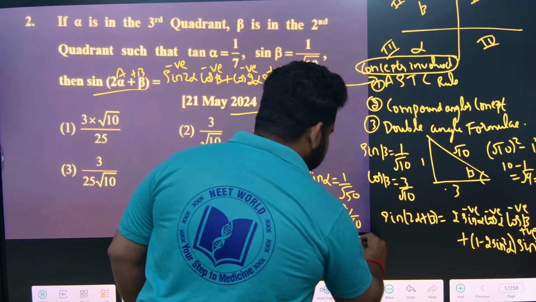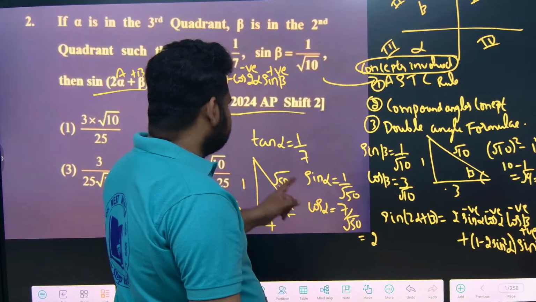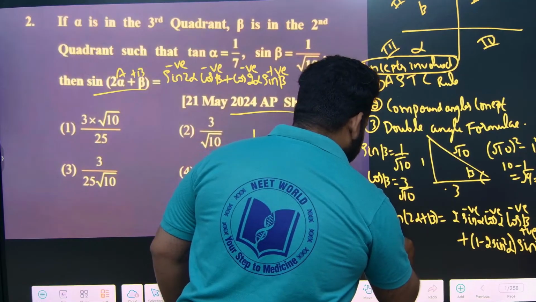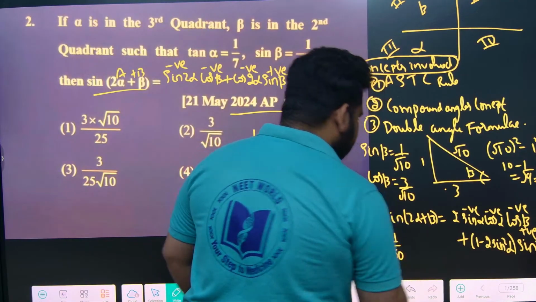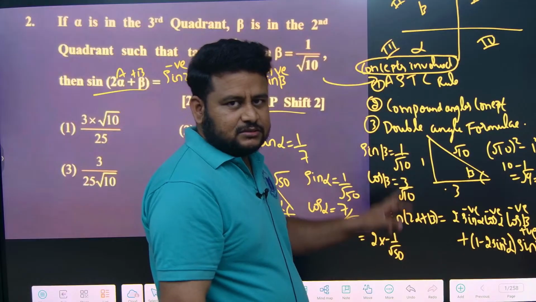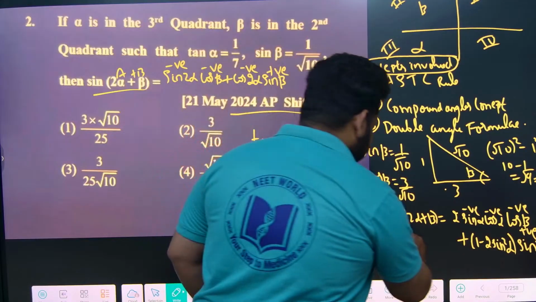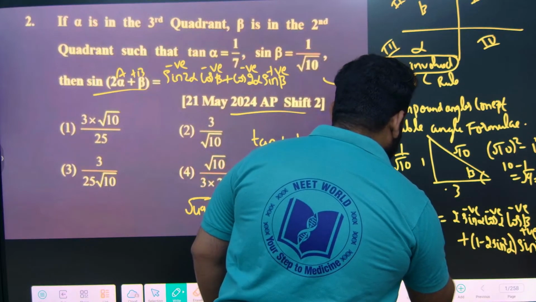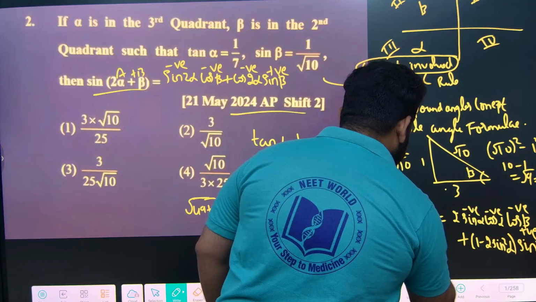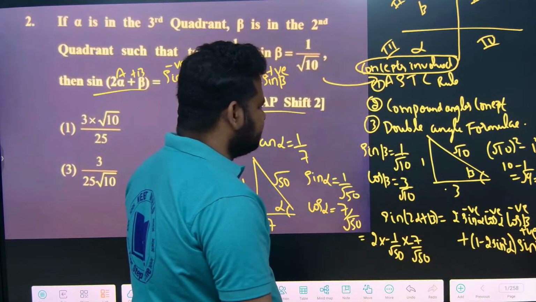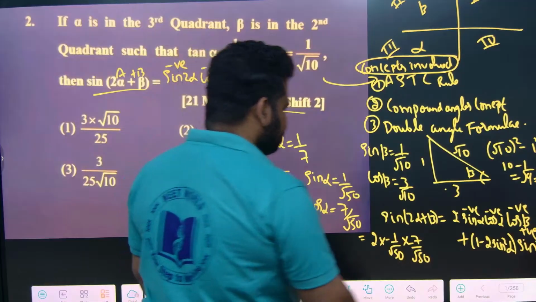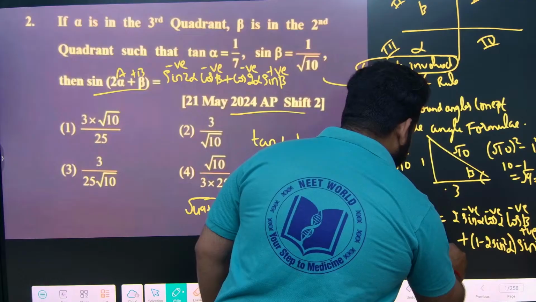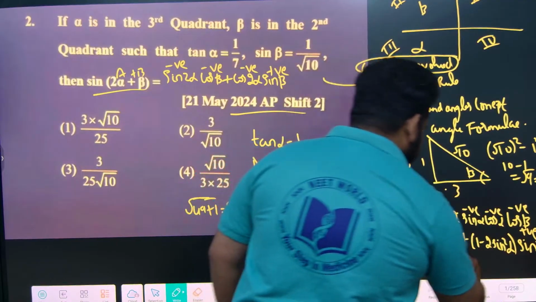So this will be what, friends? 2 into sin alpha. Sin alpha is 1 by root 50, so I should write it as minus 1 by root 50, because alpha is in the third quadrant, which means sin alpha will be negative. Next, cos alpha will also be negative in the third quadrant, so cos alpha is minus 7 by root 50. Then cos beta, beta in the second quadrant, means cos beta will be negative, so into minus 3 root 10, plus what is this?